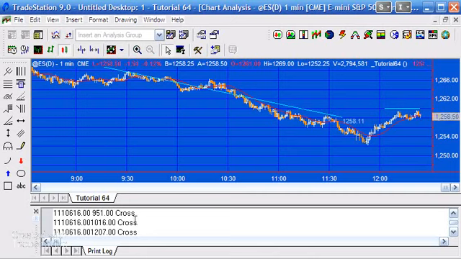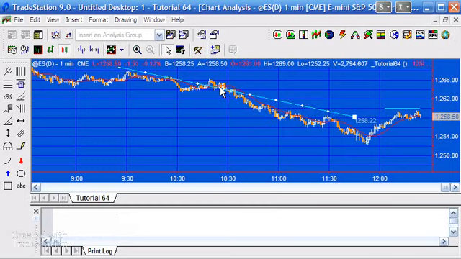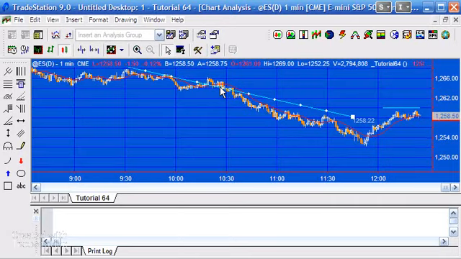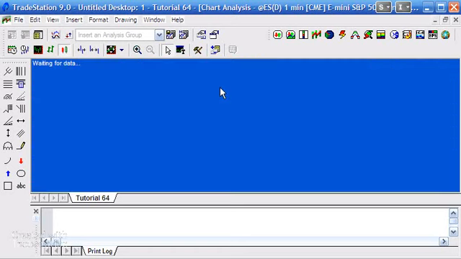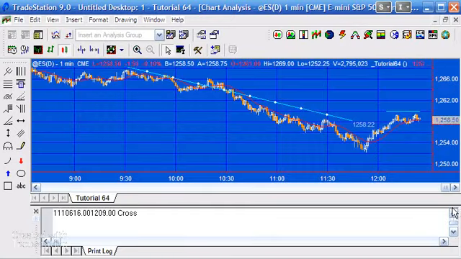Now, if we were to clear this and move the line somewhere else, then we're not going to see those crosses, because the calculation was done going back and calculating on each bar, and just because we moved the line, it's not going to do that. If we wanted to see what the new values were, we'd have to do a Control R, and then we'll see where the new crosses are on the chart. Alternatively, if you wanted to tell you where those crosses were in real time, while the program is working without having to refresh, then you would have to work out some way of going back over the line using some sort of loop to find out what the values were historically.